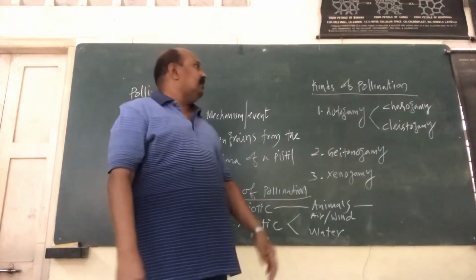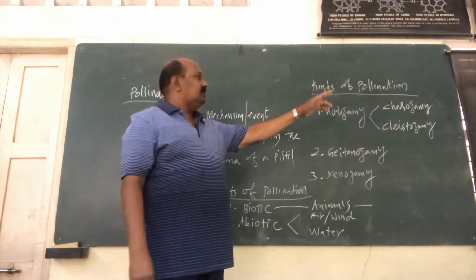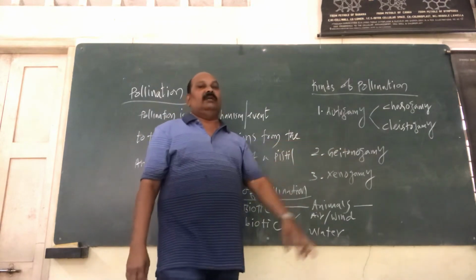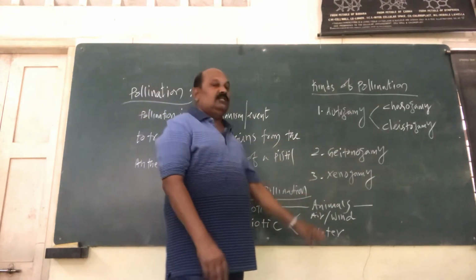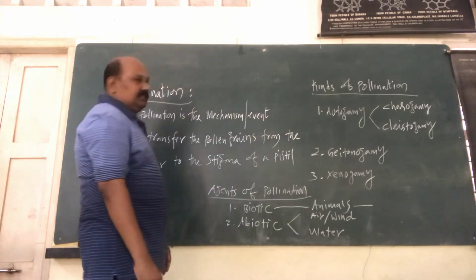So these are the pollination modes. There are three types: autogamy, which includes chasmogamy and clistogamy, whereas the second category has only one type, that is geitonogamy. The third one is only xenogamy. Right. Now you come to the pollination agents.